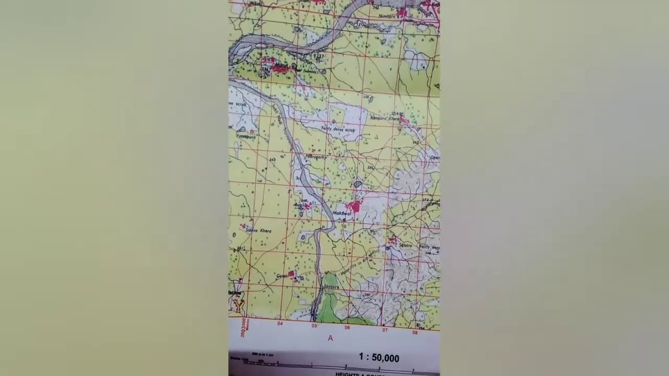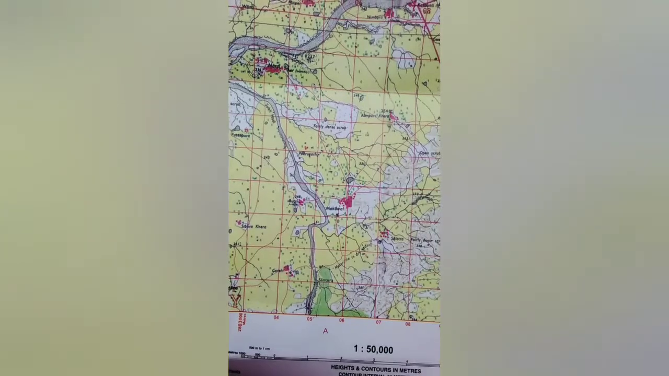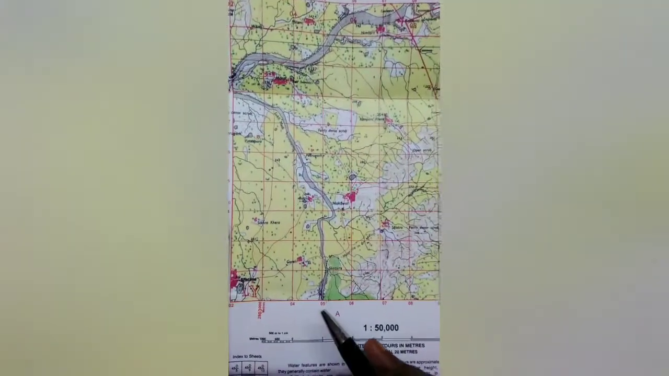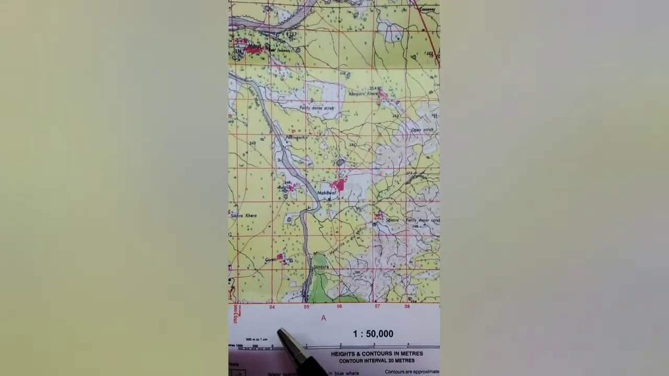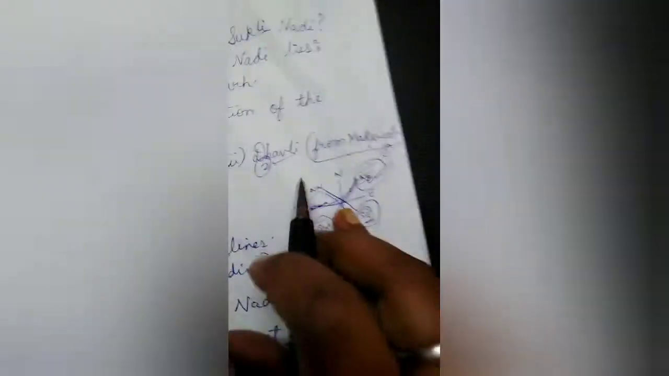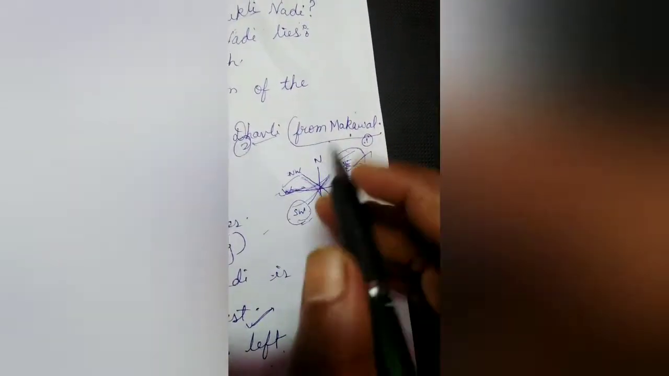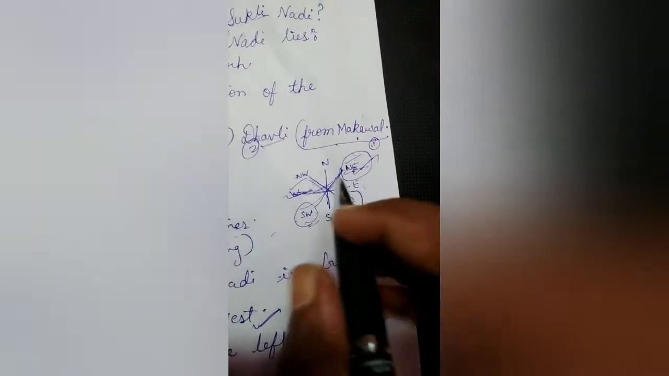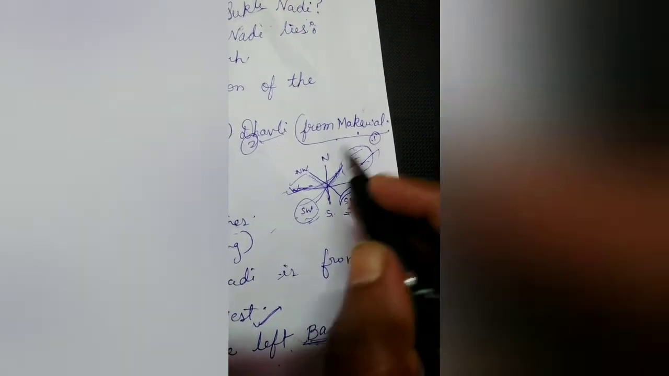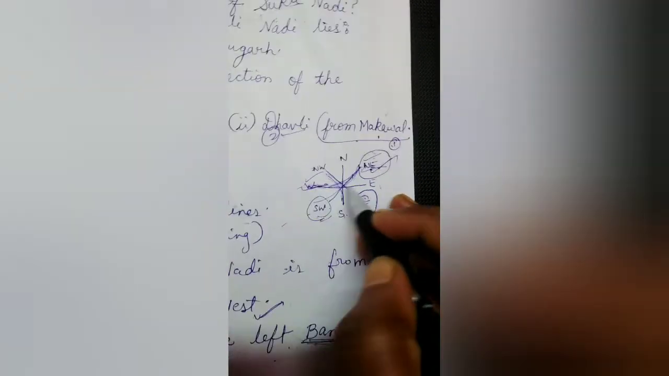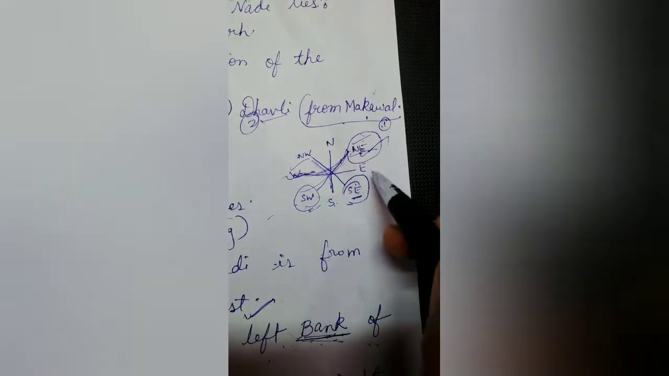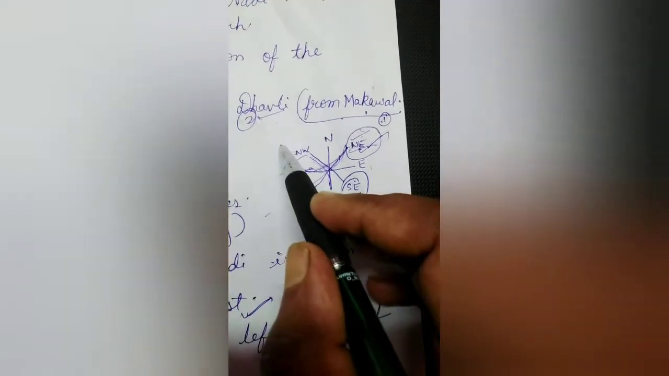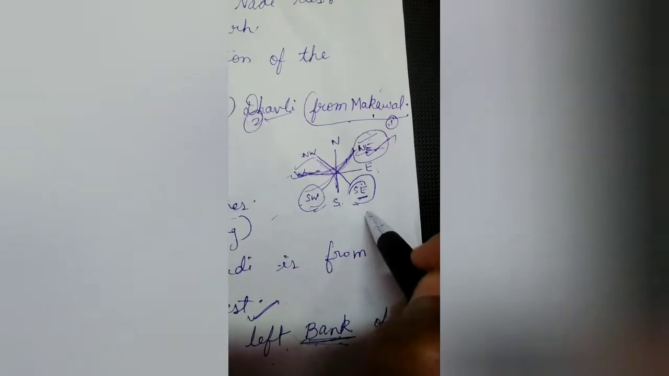Now what is the direction? The direction of the Sukli Nadi is either from this side to this side, or from this side to this side. Before determining any direction, you are going to make your own cardinal points roughly with the help of a pencil in your answer paper, and then after that you will erase it. So this one is north, south, west, east, northeast, southeast, southwest, northwest. All 8 cardinal points you have made your own.